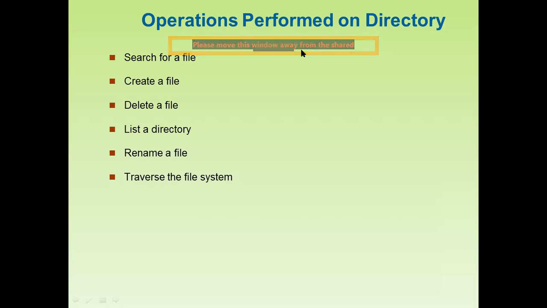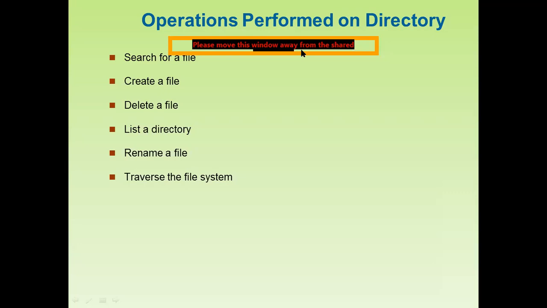Or sometimes if we are going to delete permanently, then we can also use commands to delete the file permanently.